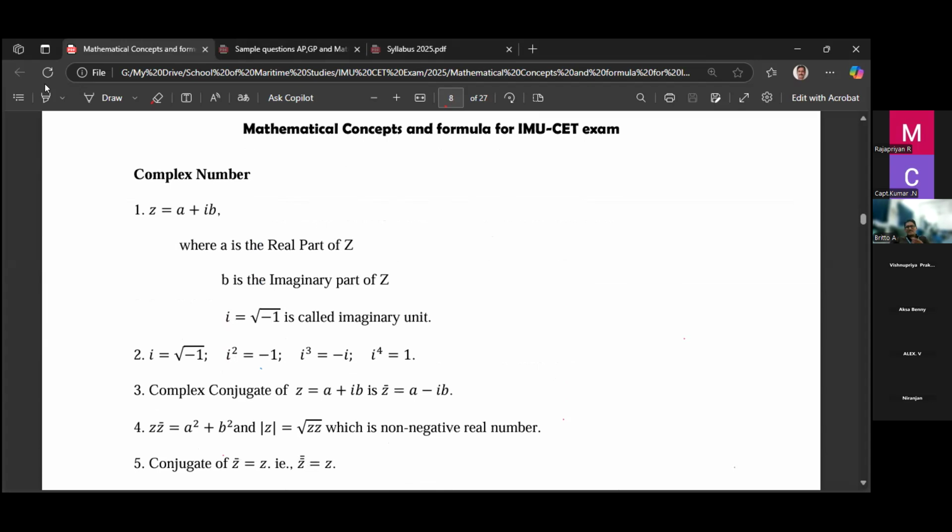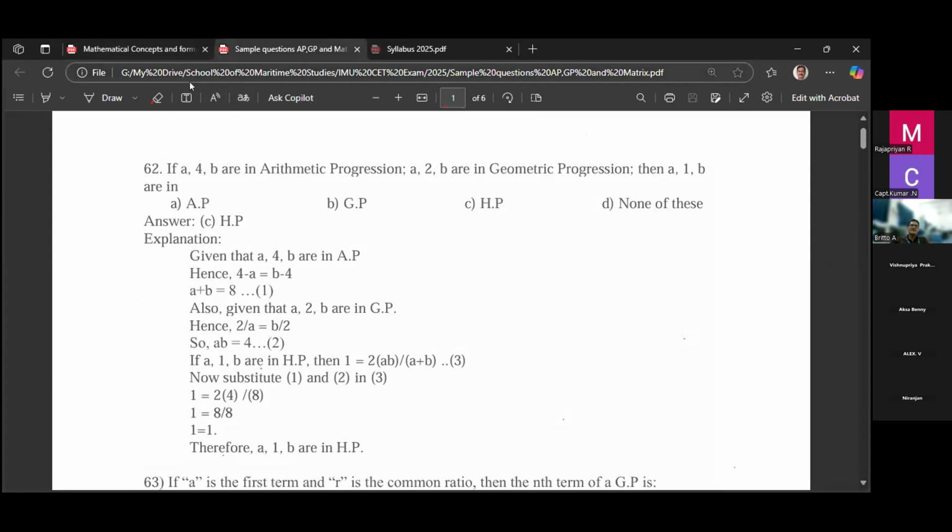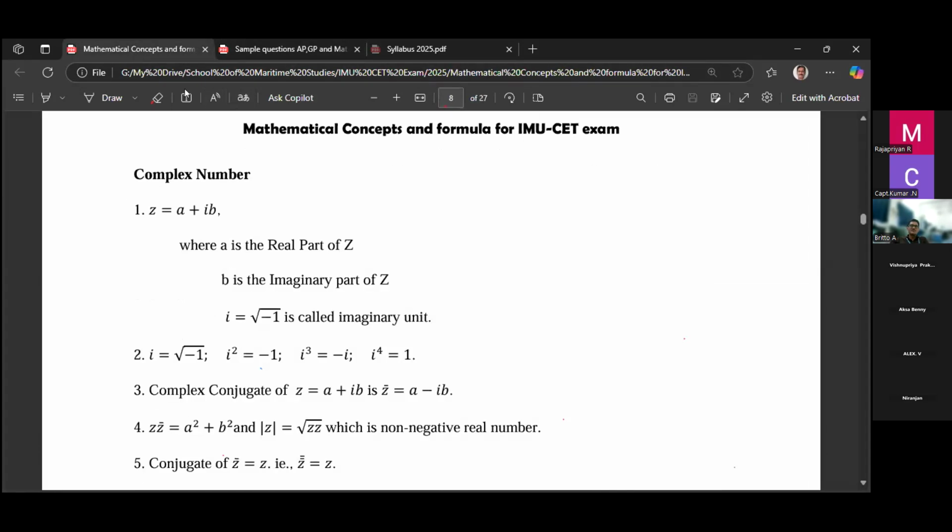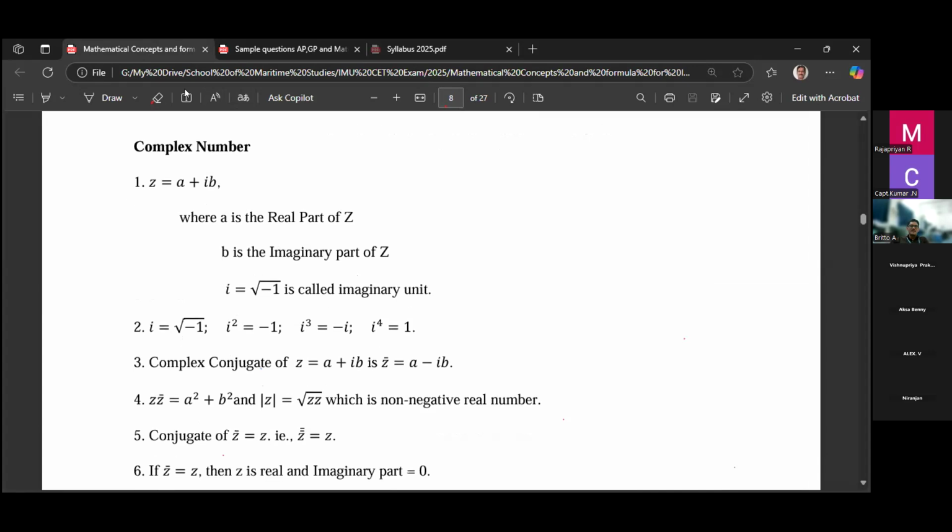So the next chapter is complex number. We are not discussing any problem now. If time permits, we'll solve problems later. We have a problem set also, with some sample questions. First, we'll finish the concept, then we'll do one or two sample questions. Yes. Next, complex number.